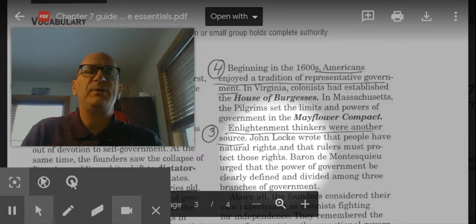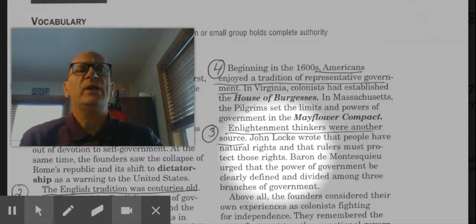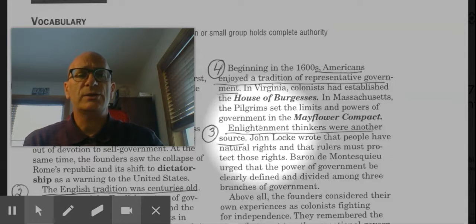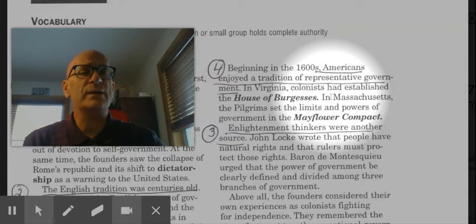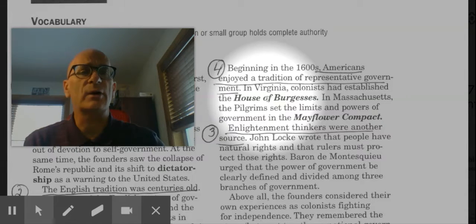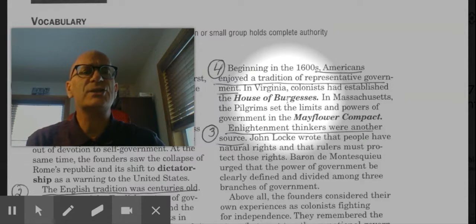The next place that the founding fathers found inspiration when writing the Constitution was the tradition beginning in the 1600s. Americans enjoyed a tradition of representative government in the colonies. In Virginia, colonists had established, as we learned before in Chapter 3, the House of Burgesses. Virginia established the House of Burgesses. In Massachusetts, the Pilgrims set the limits of the powers of government in the Mayflower Compact.